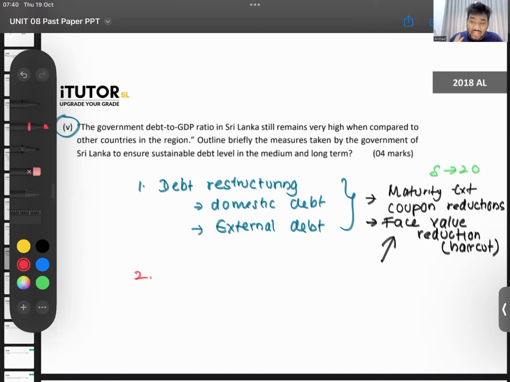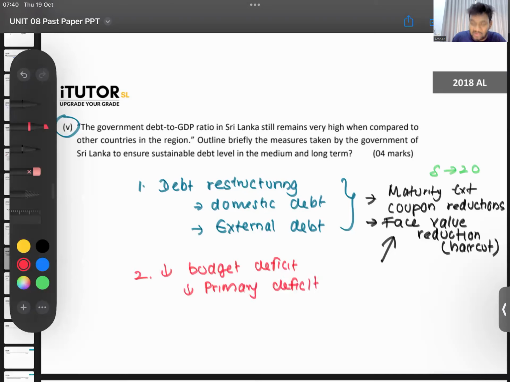So how can you eliminate this? To eliminate this, what can you do? You can take measures to reduce the budget deficit. Now, what is the government doing? Especially, they are trying to reduce the primary deficit. That's what they are trying to remove.